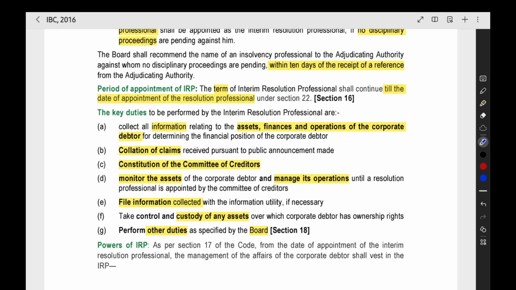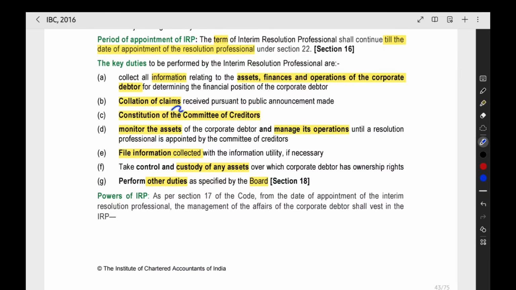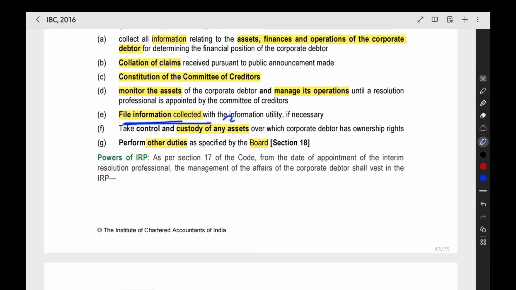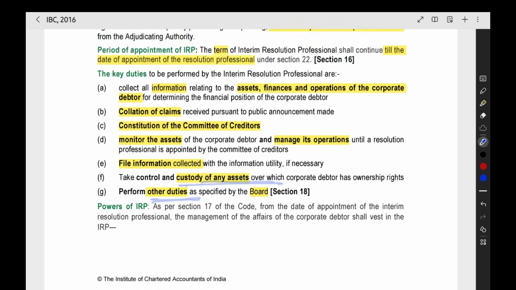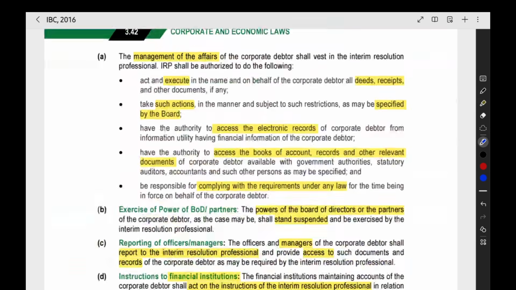Now, what are the duties of the IRP? He has to collect the information relating to the finance of the company, assets, finance, operation. He has to collate the claims received from the creditors. He should create the committee of creditors. He should monitor the assets, manage the operation of the company, file the information collected with the information utility, take control of the assets, perform other duties. These are all the general duties of the interim resolution professional.